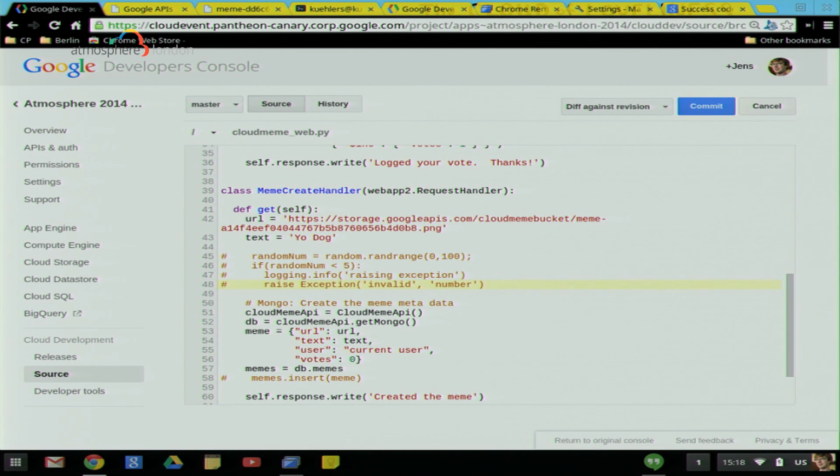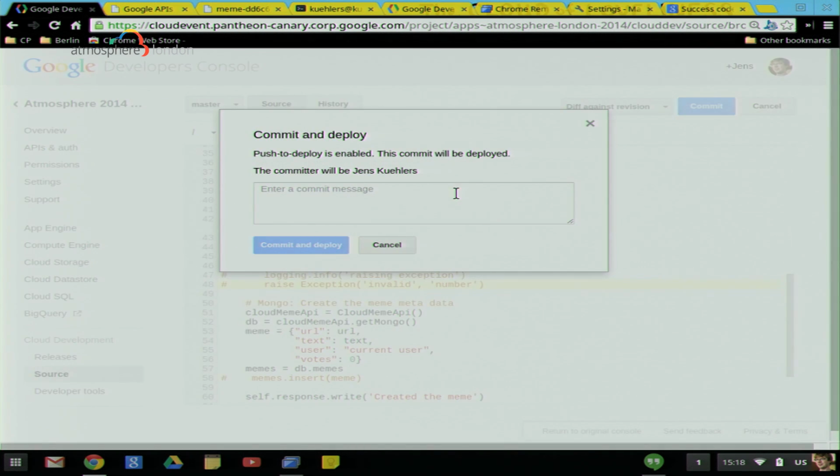I think I'll approve you taking that code out if that's all right. Okay, let's change that code right here. Let's take this out. And let me commit this right into production. And I said fixed random bug. That didn't take so long.